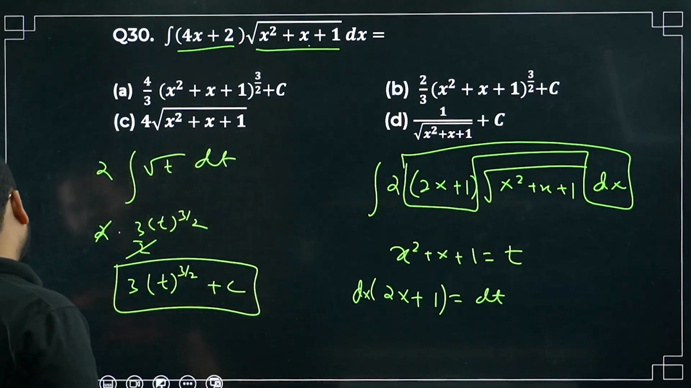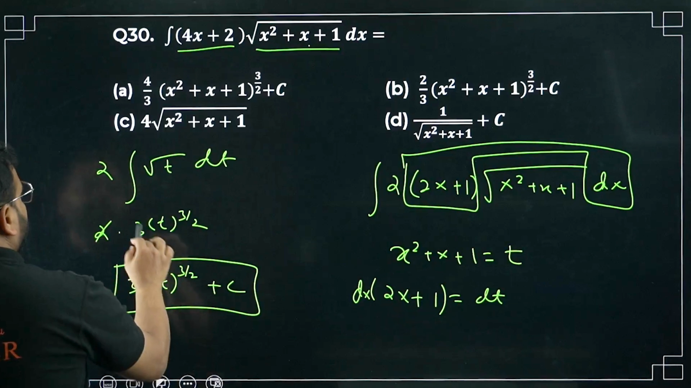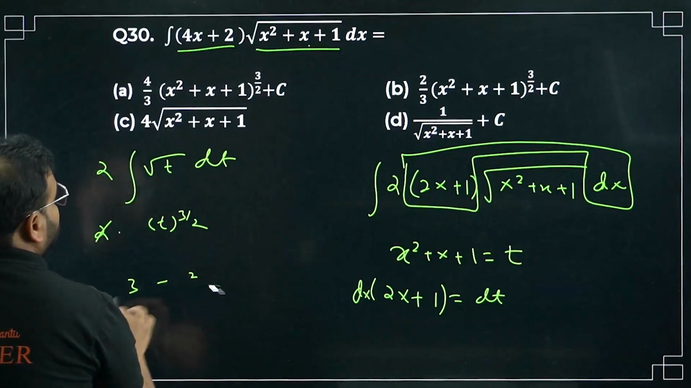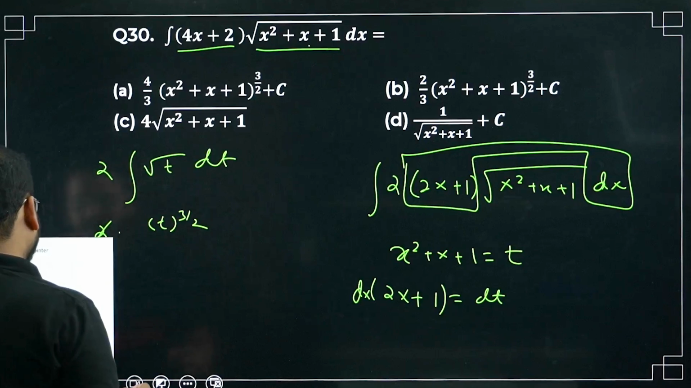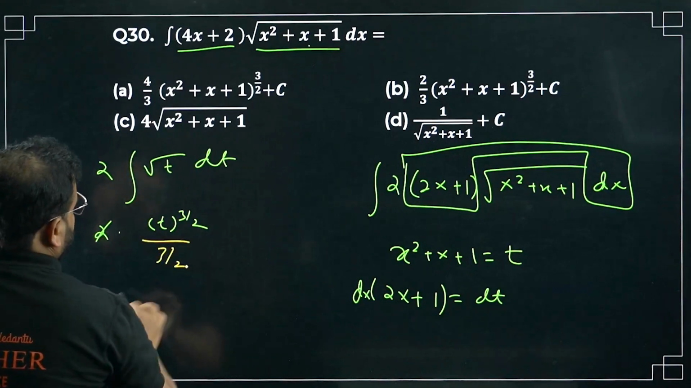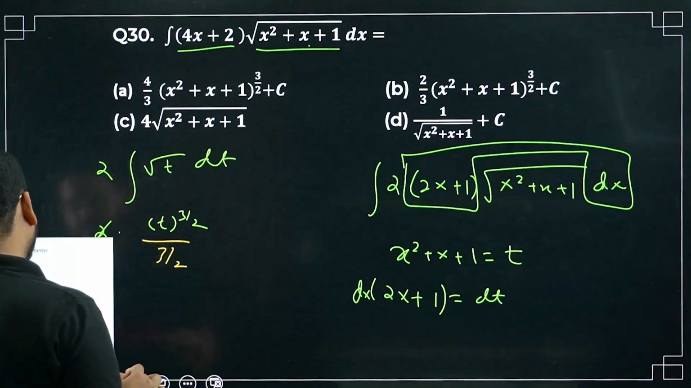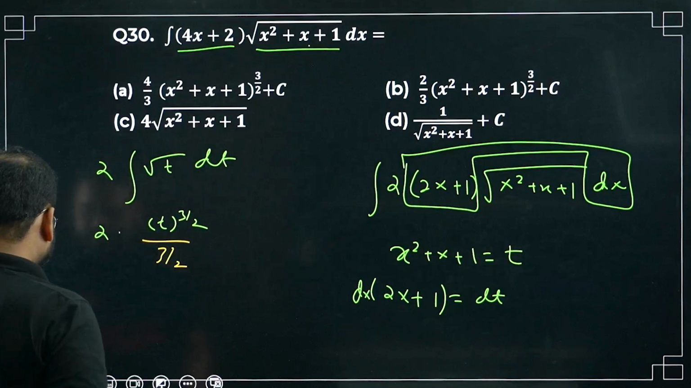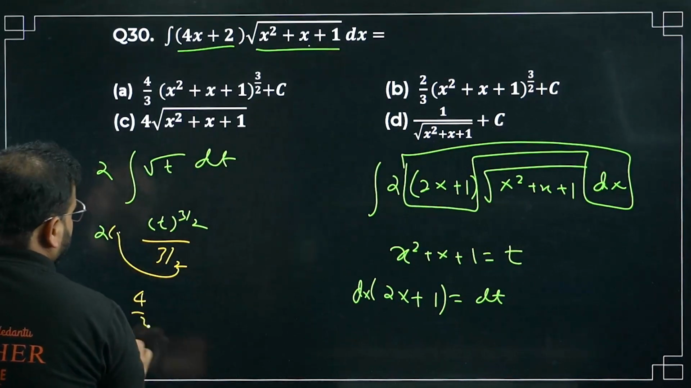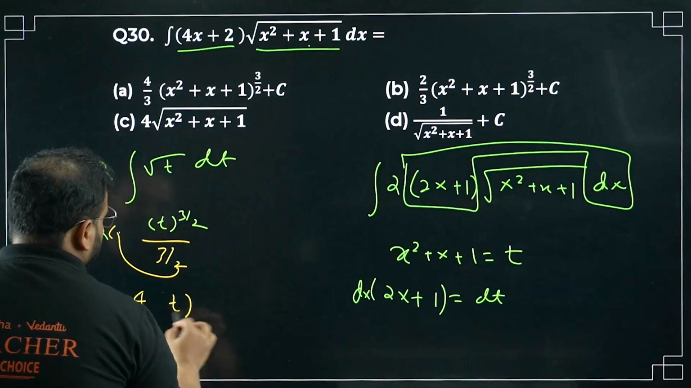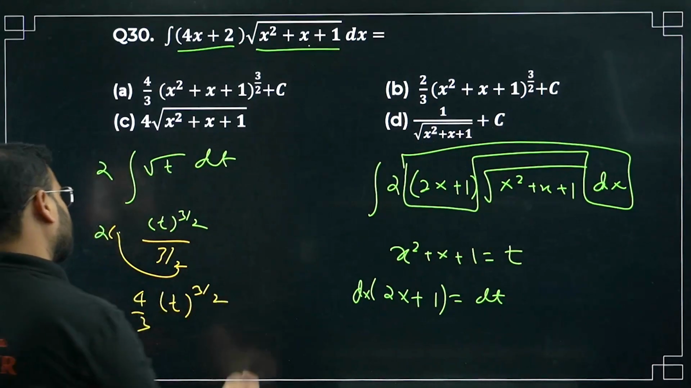Okay, no, one second. I have made a mistake, sir. Not multiplication, division, sir. It's an integration, right? I did the multiplication over here, but it should be division. This is going to be divided by 3 by 2, right? Forgive me for this very silly mistake. Okay, now take this 2 upside. It becomes 4 by 3 and t power 3 by 2 plus C.